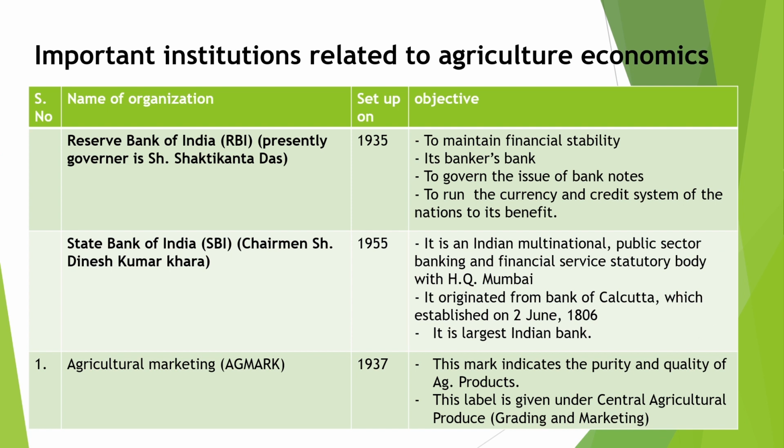The first is RBI, Reserve Bank of India, set up in 1935. The main objective of the RBI is to maintain financial stability. It is the bankers' bank, governs the issue of banknotes, and governs the currency and credit system of the nation for its benefit.